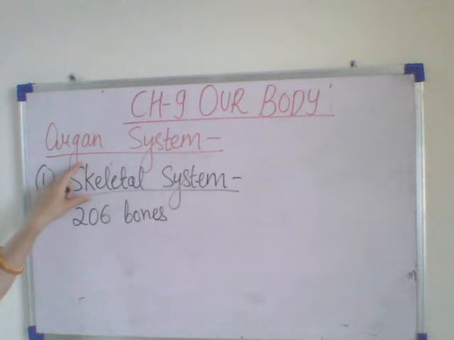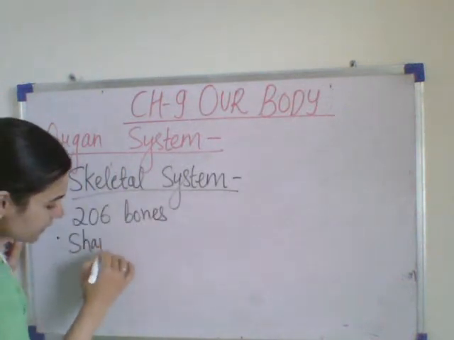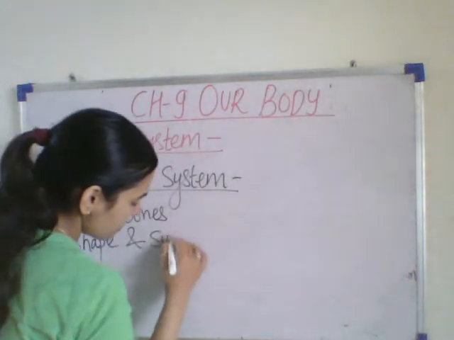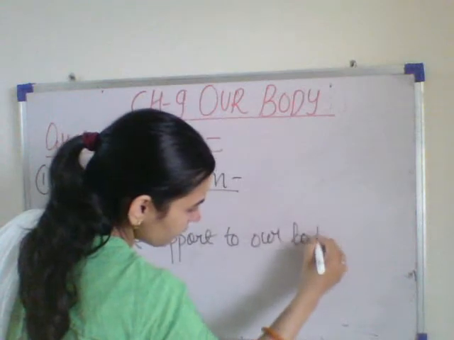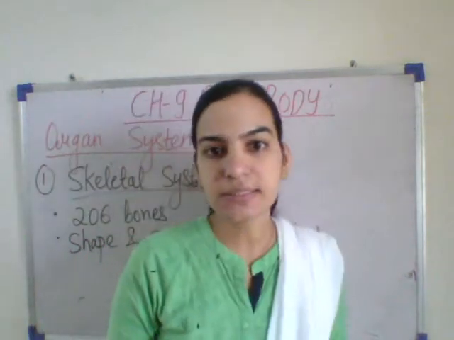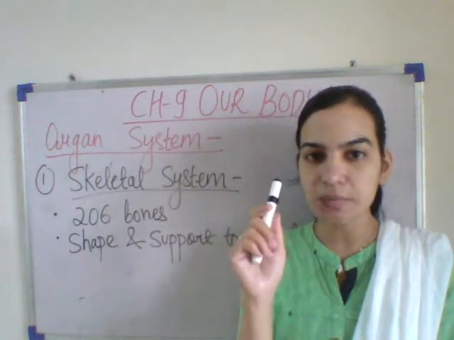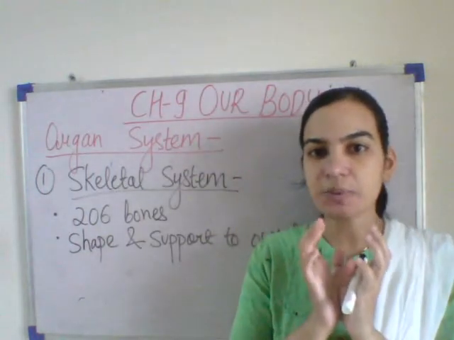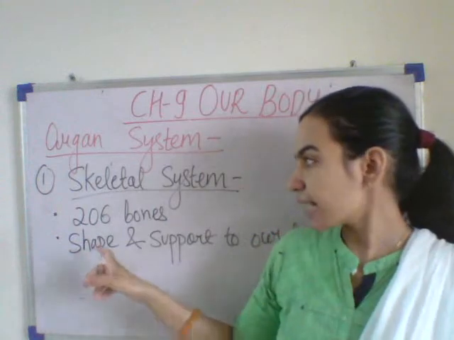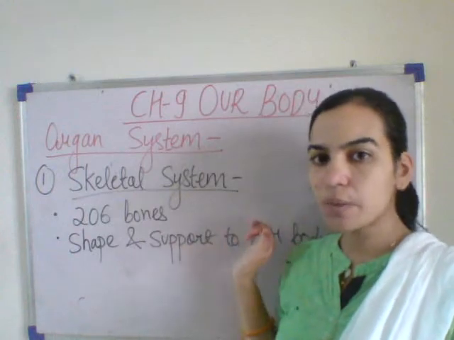What is the function of the skeletal system? It gives shape and support to our body. Because of the skeletal system, we have our body shape like this. Like our hands have a particular structure. It is because of the skeletal system. Our head has a shape like this. It is because of our skeletal system. The skeletal system gives shape and support to our body.